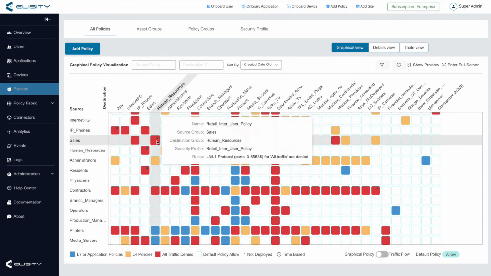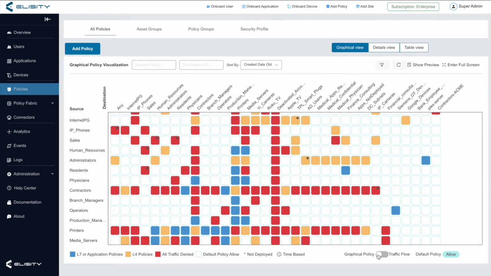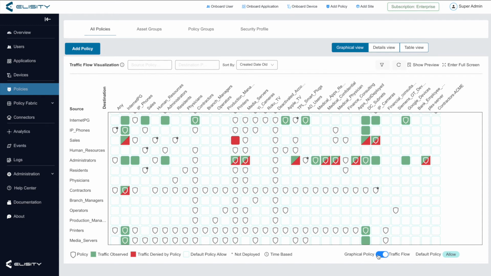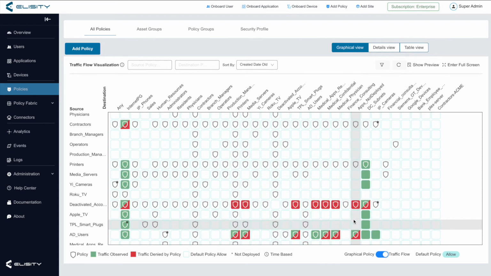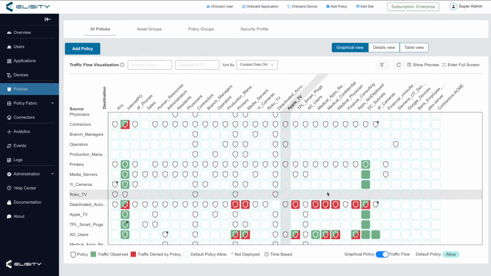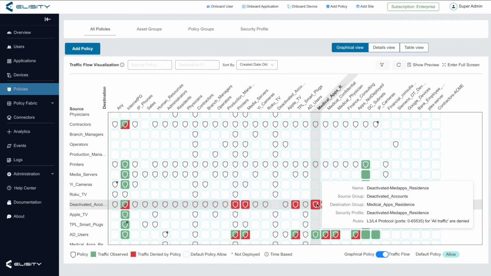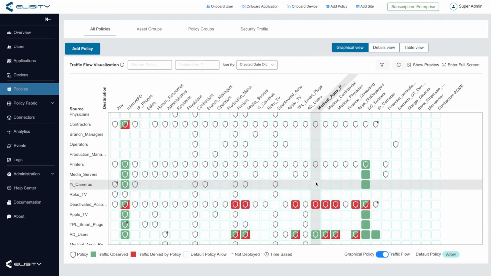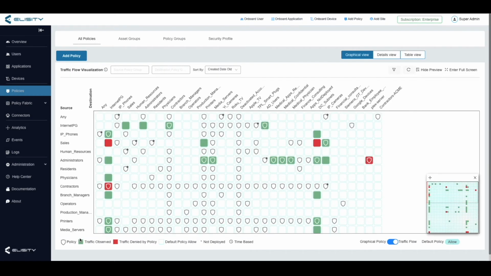If we switch over to Traffic Flow Visualization View, we can see that this matrix is a little different. This matrix is also color-coded, red for traffic flows blocked by a policy, and green for traffic flows that have been observed. The shield icon tells us where a policy is deployed. We can use this as a guide for critical areas where policies might be needed. Let's say we've observed traffic between a member of sales and printers on the network, but we don't have a policy in place.